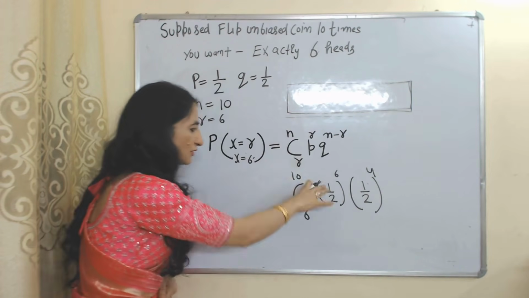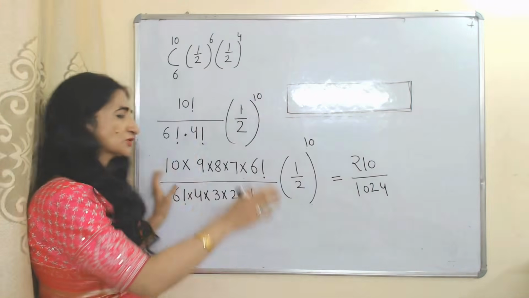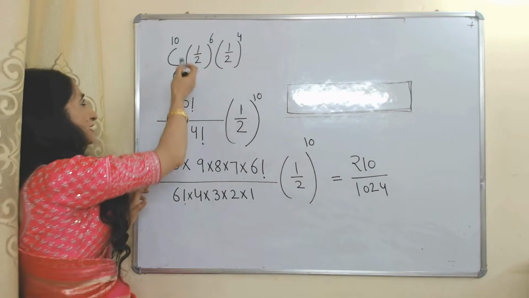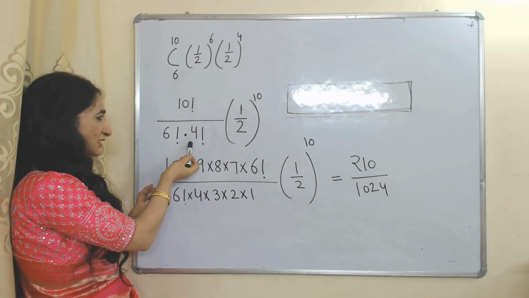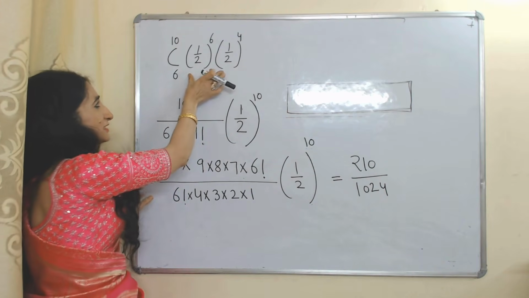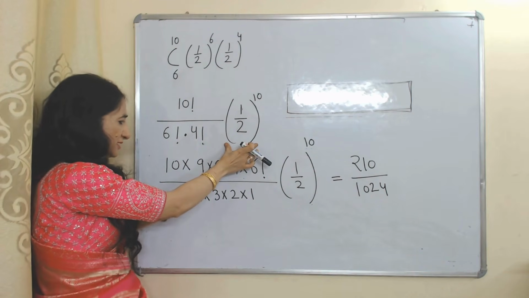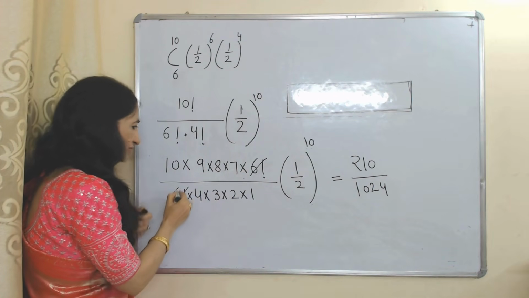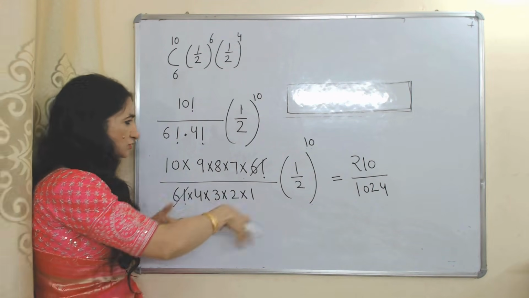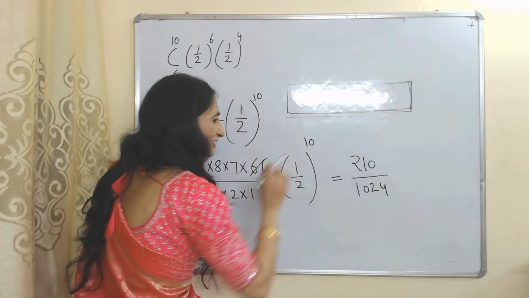So here you can see we have put all these values. Very quickly we will solve this. 10C6 means factorial of 10 divided by factorial of 6 multiplied by factorial of 4. Then we further solve this. Factorial 6 cancels out, and when we solve this, it will be our final answer.